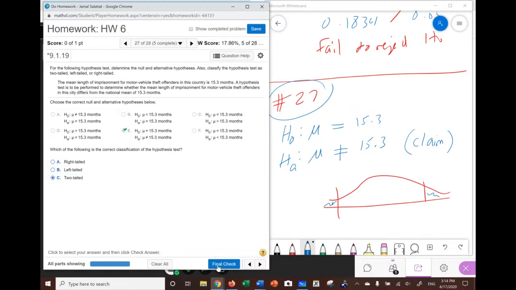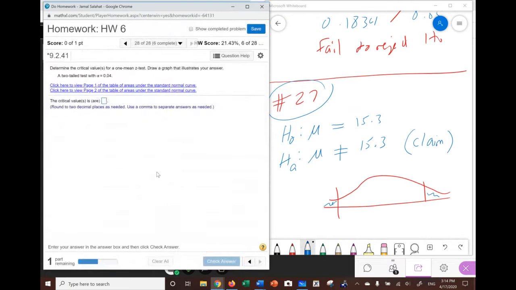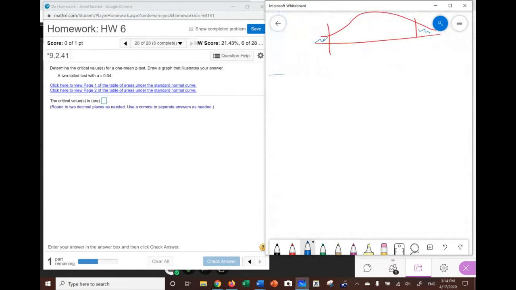Now let's go to the last one here. And again, I want you to ignore the table here. Those tables are if you want to do the problem by hand. We're not going to do anything by hand. Here it says determine the critical value for a one mean z-test. Okay, one mean z-test.